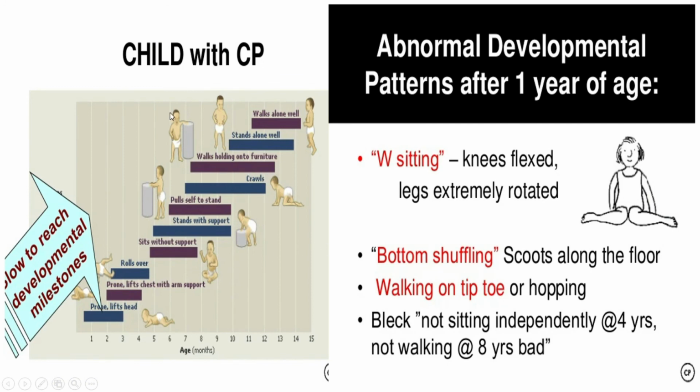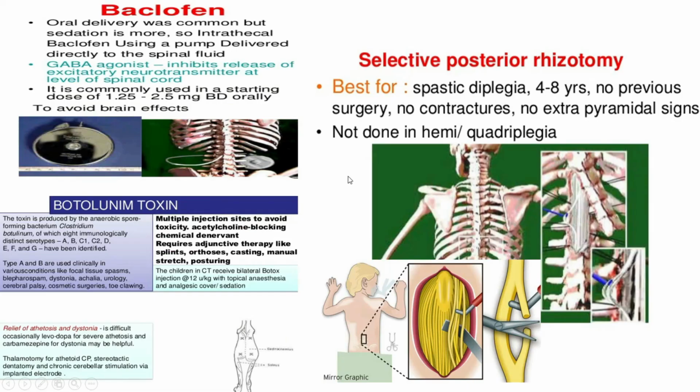Now in the CP child, generally the growth curve or milestones will be delayed, and the patient can sit in W position. W means this type of position is called W position, with knees flexed and legs extended and rotated. Then the patient may present with spastic CP. And spastic means there will be spastic equinus, walking on tiptoe, also called hopping. And this abnormal development pattern, after 1 year of age, we can see this type of position.